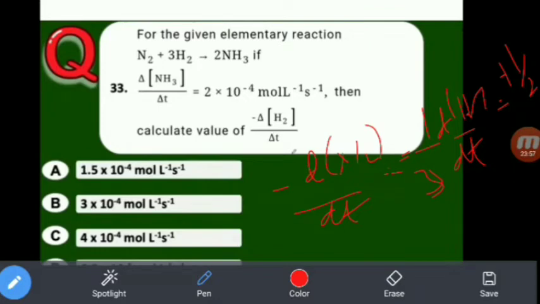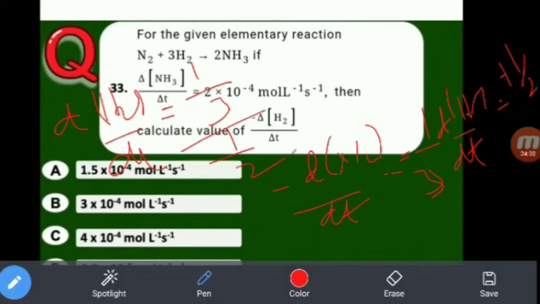Okay. So the relation between hydrogen and ammonia: d[H2]/dt is equal to 1 by 3 divided by 1 by 2.